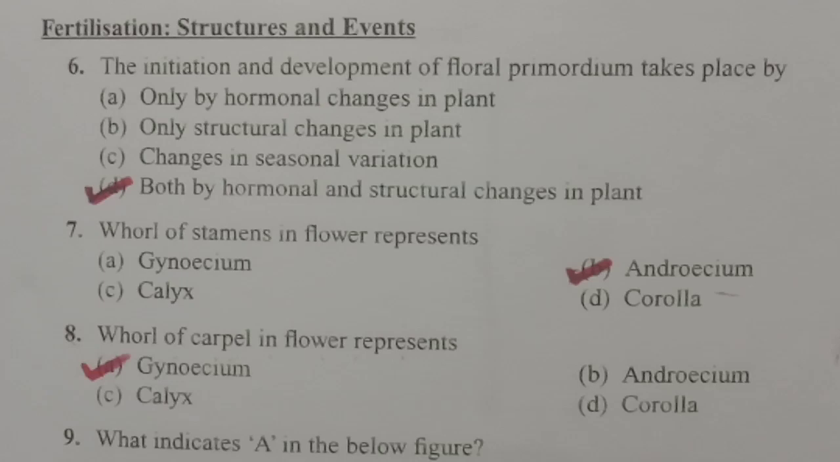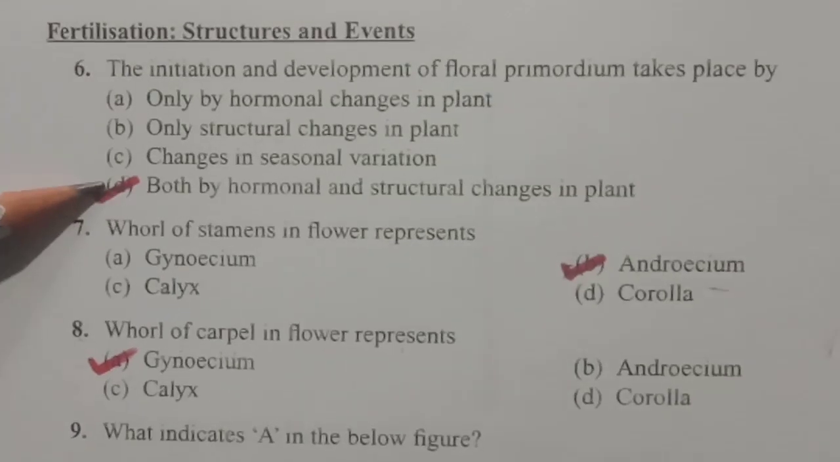And this floral primordium will be developed in the region of shoot apex when the plant has transferred from vegetative phase to reproductive phase. In the vegetative phase, only growth will be occurring. When the plant is transmitted from vegetative phase to reproductive phase, at that time there will be an insertion of floral primordium, and that floral primordium will be initiated with the help of two factors. One is hormonal changes as well as structural changes in the plant. That's why here the correct option will be option D, that is both by hormonal and structural changes in plant.